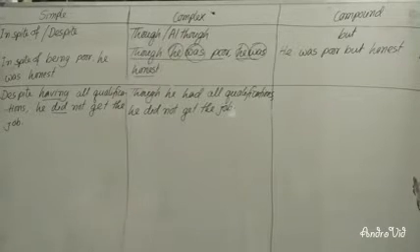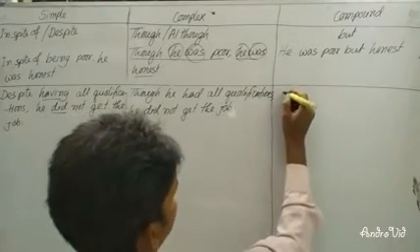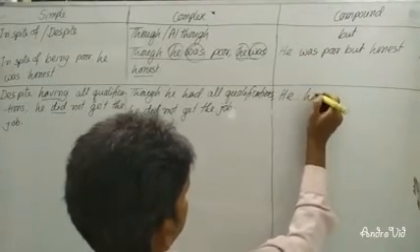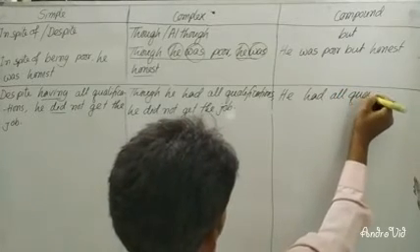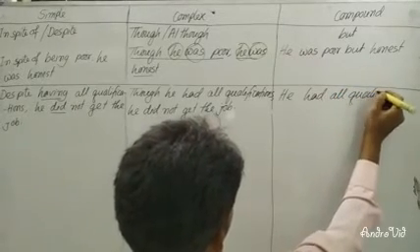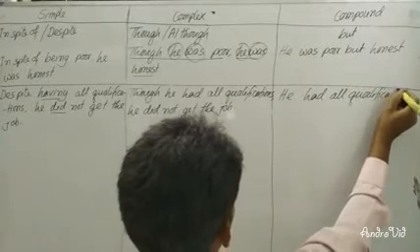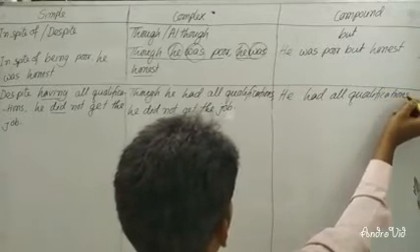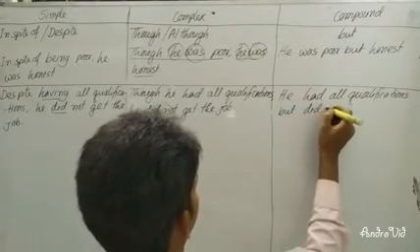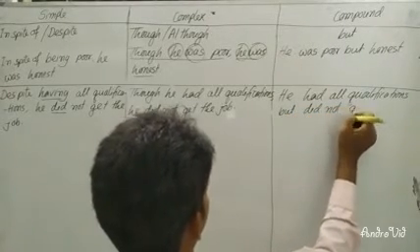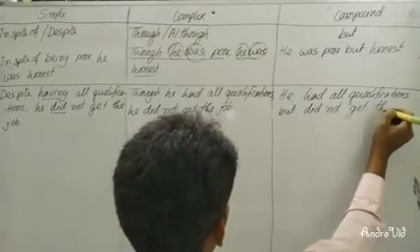In a compound sentence, you will have to write, he had qualifications, but did not get the job.